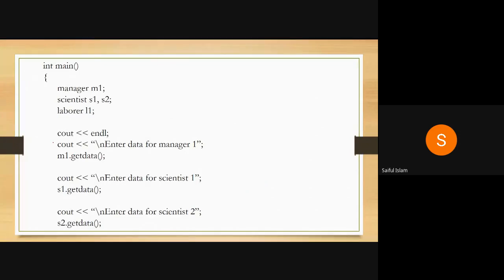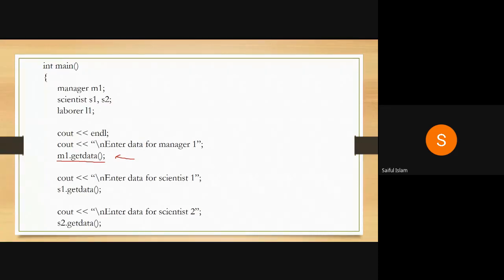So let's take an example here. You have an integer main that creates a manager M1. Then you create two scientists S1, S2. Then you have a laborer L1. Now enter data for manager. So when you write this statement, what are you doing? You are calling the get data function of a manager, because the manager can only access public member functions of its own class. It cannot access a public member function of a base class. So it can access this one.